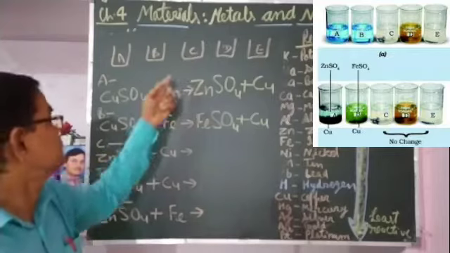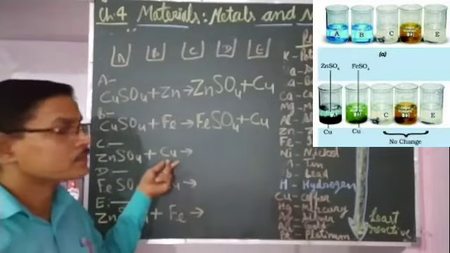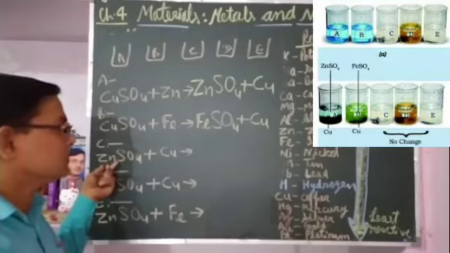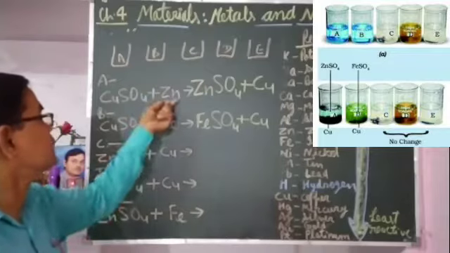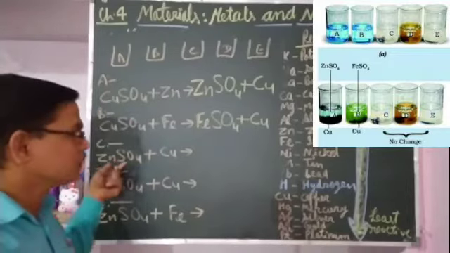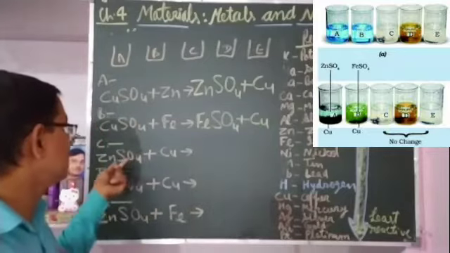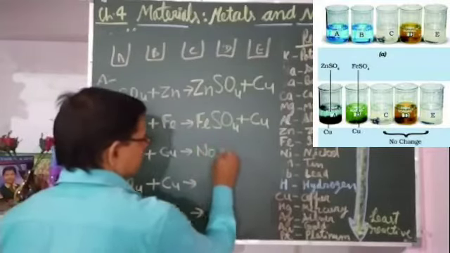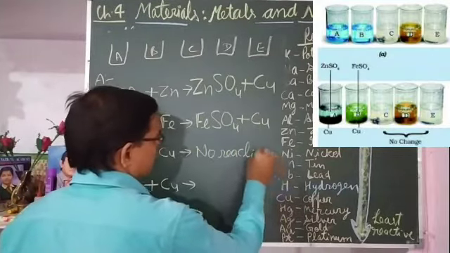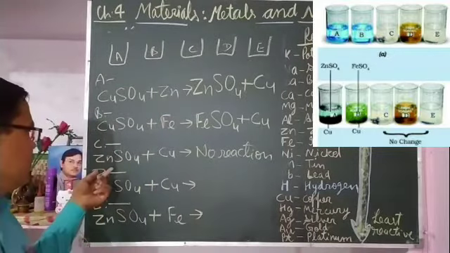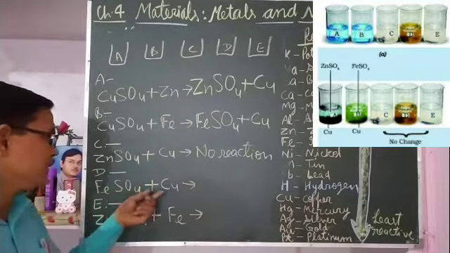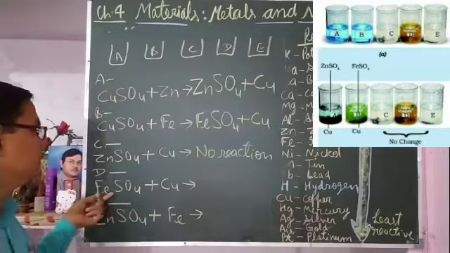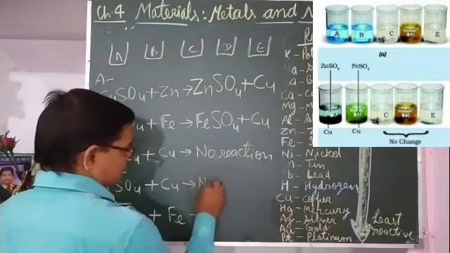In beaker C, zinc sulfate and copper is there. So here copper cannot displace zinc. Zinc can displace copper, but copper cannot displace zinc because copper is less reactive than zinc. So copper will not displace zinc and there will be no reaction. No change will take place. In beaker D, iron sulfate and copper, iron here, copper here, so copper cannot displace iron. So here also there will be no reaction.